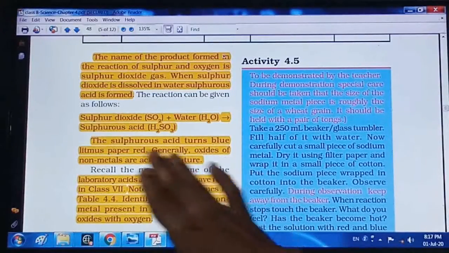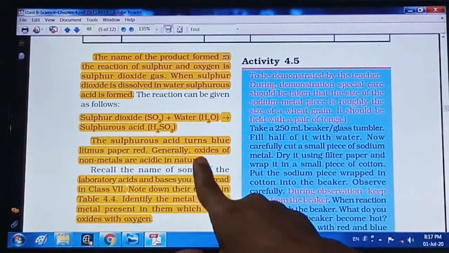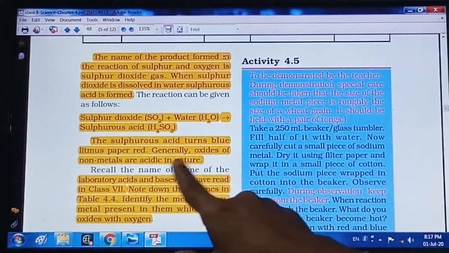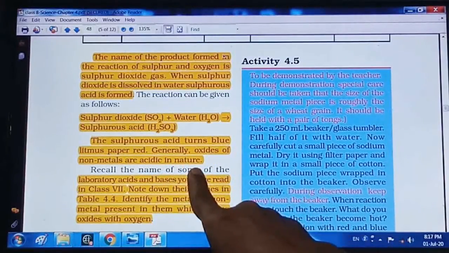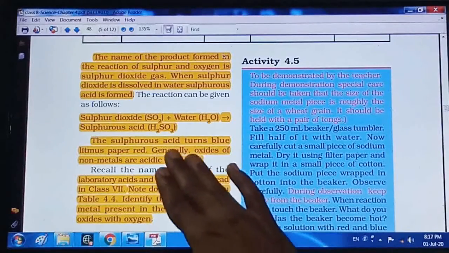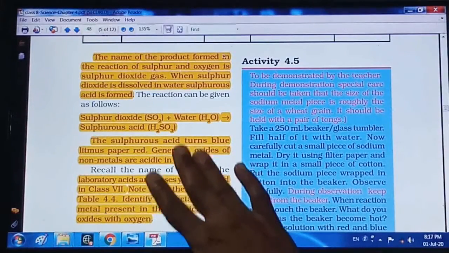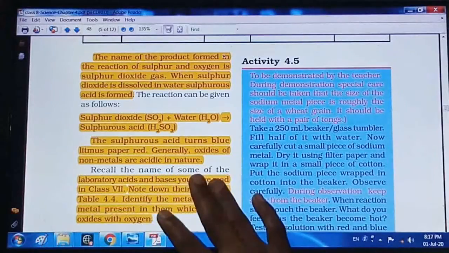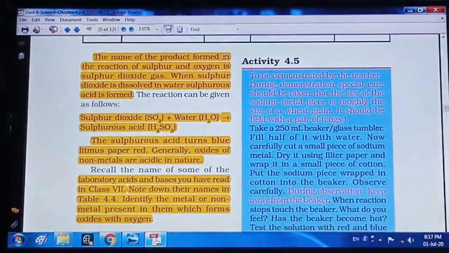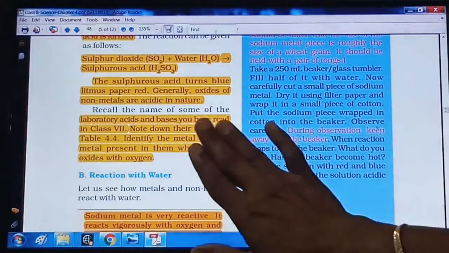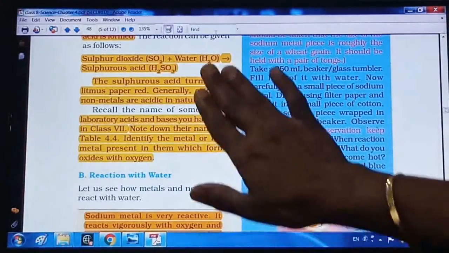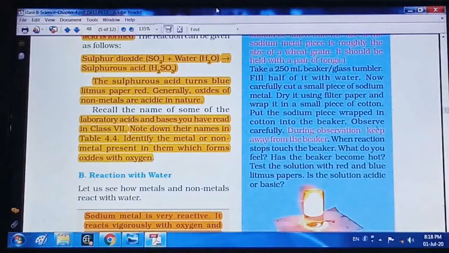Sulfurous acid turns blue litmus paper red, which means the oxide which is formed is acidic in nature. So in general we can say that non-metal oxides are acidic in nature, right? So this is the reaction of metals and non-metals with oxygen.